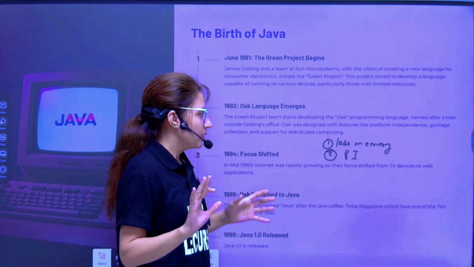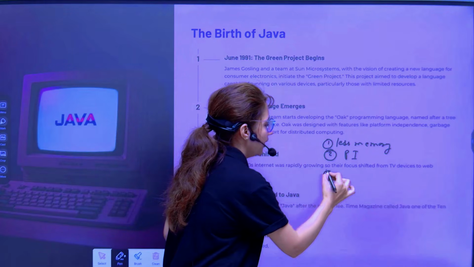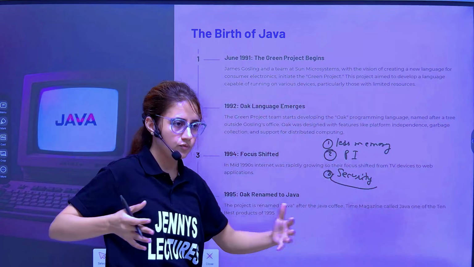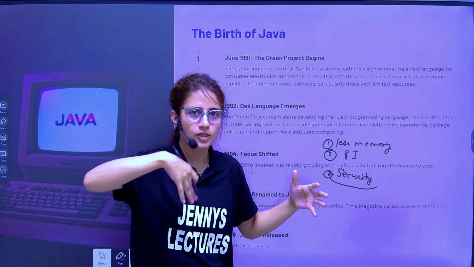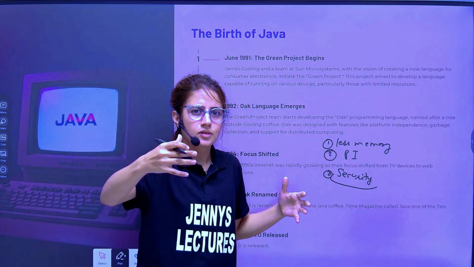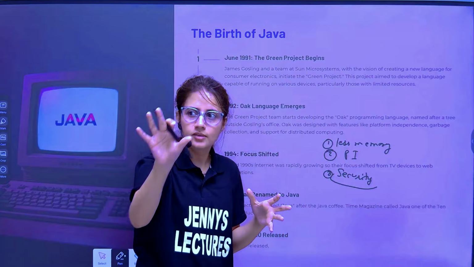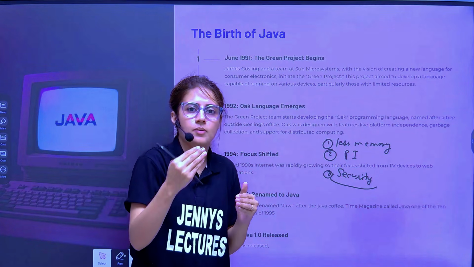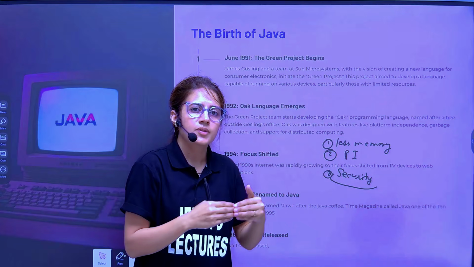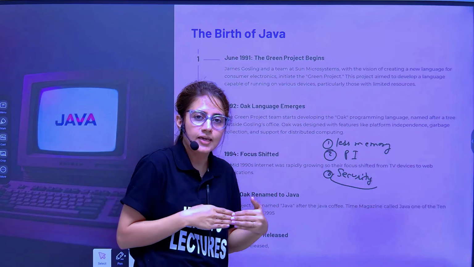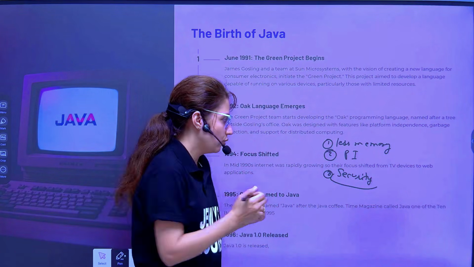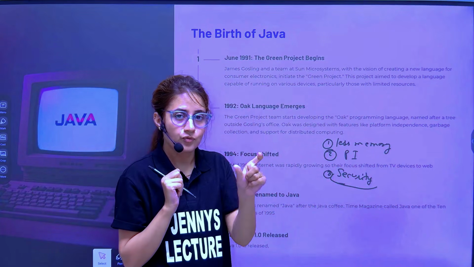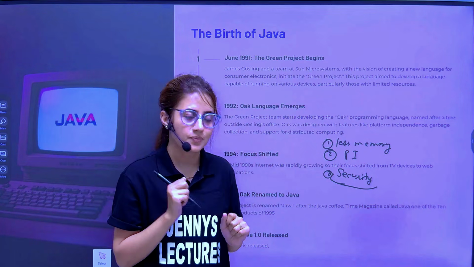You just listen. Then third, the main one was security, because in a network, these devices will communicate with each other, so there would be a security issue if they are downloading some program or some component or application from another component. It shouldn't harm the target device. So security was also one of the goals to keep in mind while working on this project, right?